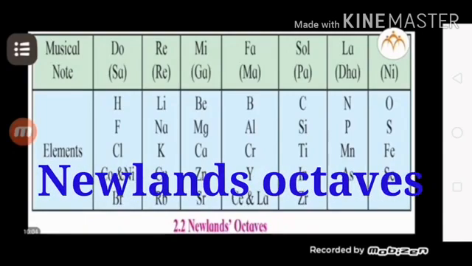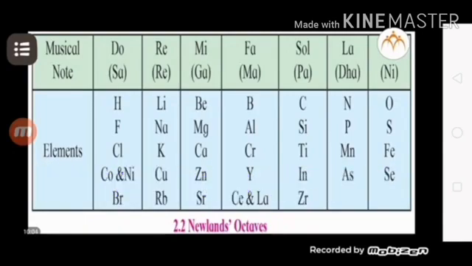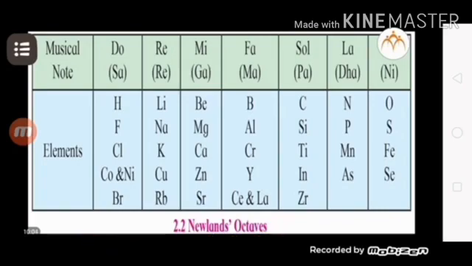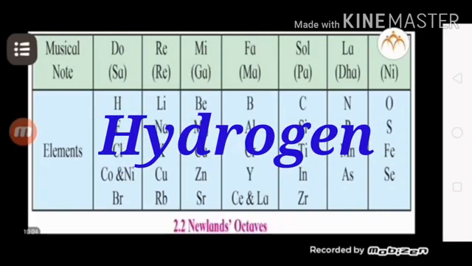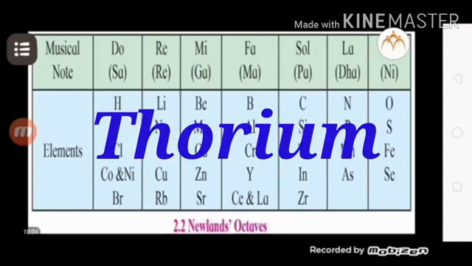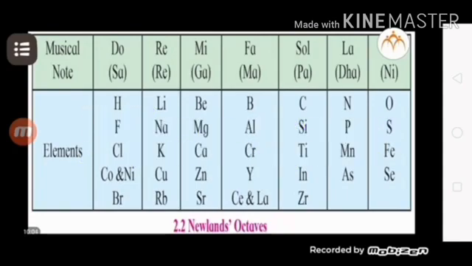Newland's octaves. The English scientist John Newland correlated the atomic masses of elements with their different properties in a different way. In the year 1866, Newland arranged the known elements in increasing order of their atomic masses. He started with the lightest element, hydrogen, and ended with thorium. He found that every 8th element had properties similar to those of the first element.